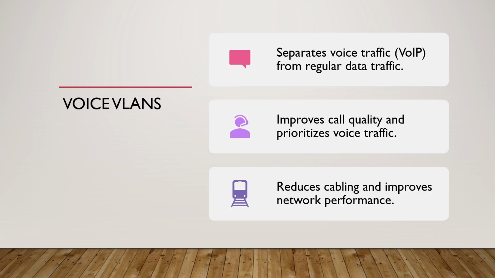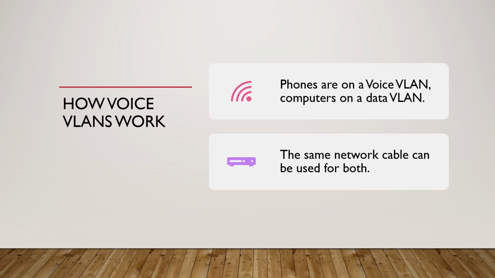What happens when your VoIP phone and computer share the same cable? Voice VLANs. They separate voice traffic from regular data traffic to, one, improve the call quality, two, prioritize the voice traffic, and three, simplify cabling. In a typical office, phones are assigned to a voice VLAN.